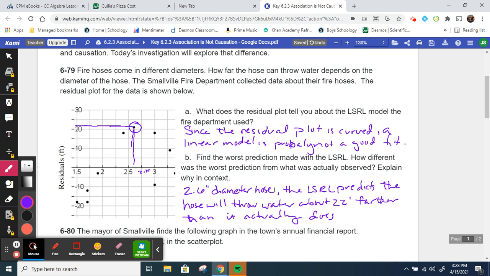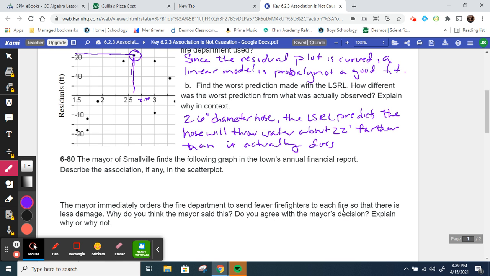So the residual is up about 22 at maybe 2.6, that sounds good. So this residual is telling me that the prediction says it goes further than it actually did. And in this case, that's kind of misleading information. We talked about how sometimes a positive residual is good, sometimes a negative is good, right? In this case, I don't think that's really great.